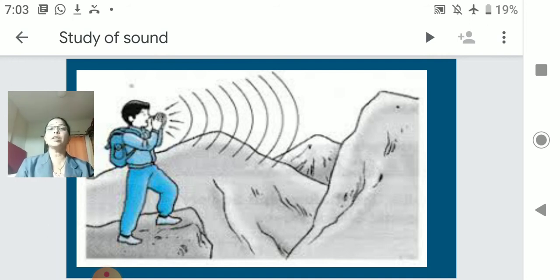Air at 22 degrees Celsius has a velocity, or speed, of 344 meters per second. At this stage, when you are 17.2 meters away from a reflecting surface, you will get your clear echo. At what temperature? 22 degrees Celsius, where the velocity of the air is 344 meters per second.